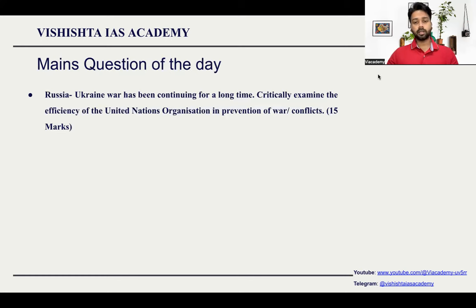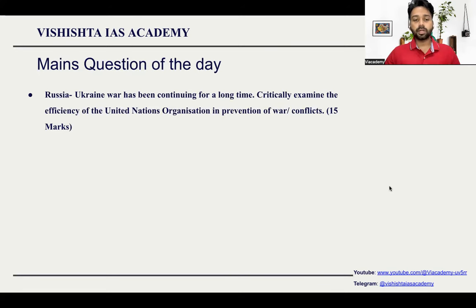The main question for the day: the Russia-Ukraine war has been continuing for a very long time. Critically examine the efficiency of the United Nations Organization in prevention of war and conflict. At present, the Russia-Ukraine war is going on, and the Israel-Palestine war is also going on. However, the United Nations Organization is not able to do anything regarding this. So what is the efficiency of the United Nations Organization? The question is to critically examine, so you can give the positives and the negatives, and then come to a conclusion.